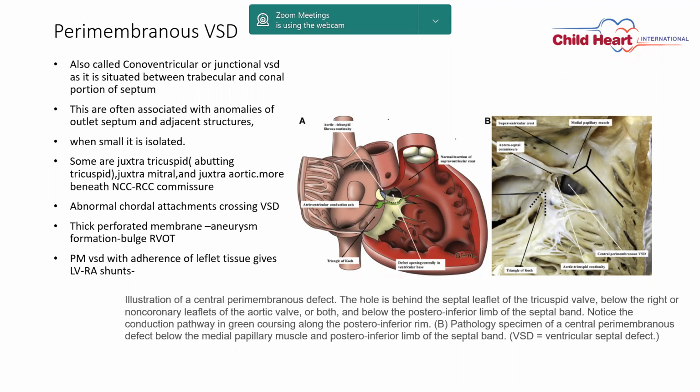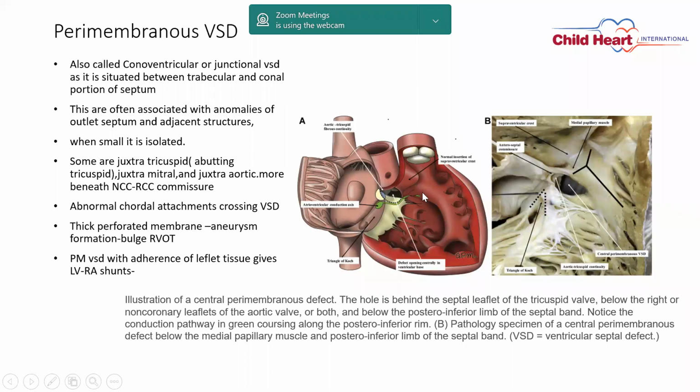Here it is often associated with anomalies of the outlet septum and adjacent structures. The classical perimembranous VSD you will rarely see. Either it will have an extension into the outlet area, or an extension to the inlet area or muscular area. One more important thing is the margin of this perimembranous VSD.